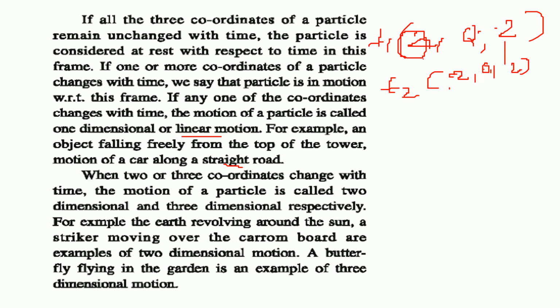Now, when two or three coordinates, not one but say x and y, or x, y and z, change with time, the motion is different. One dimension changed is linear motion. Two dimensions changed, we get 2D motion. When three dimensions have changed, we say that it is three-dimensional motion. The earth revolving around the sun, or the striker moving over a carom board, are 2D motions.